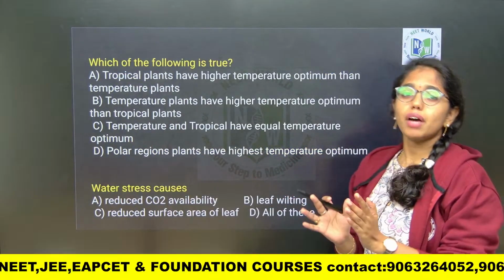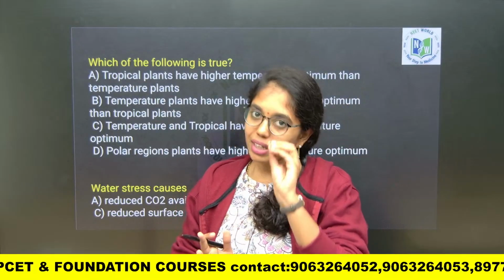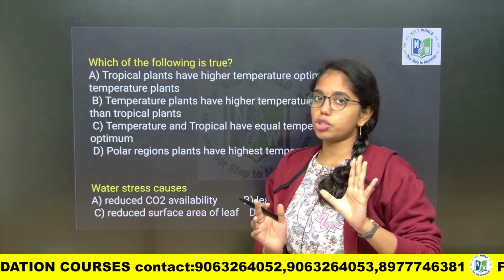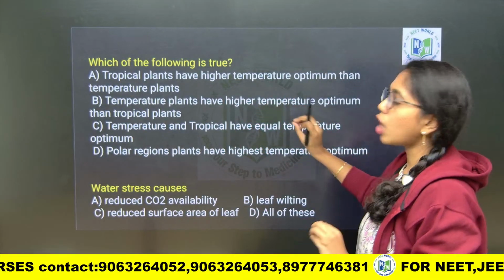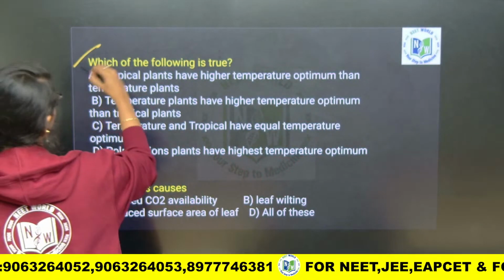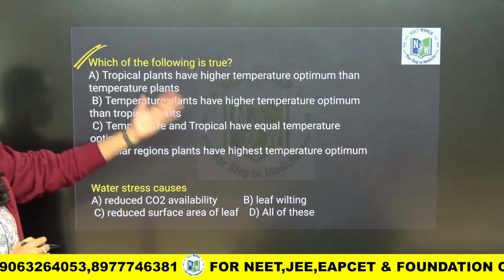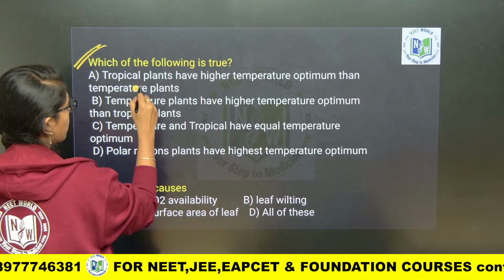See, for most of the students, factors affecting photosynthesis will be a little confusing, but this is actually a very easy concept, the simplest and easiest concept. You exercise the questions along with me and get the concepts solved beta. So look here. Which of the following is true? Tropical plants have high temperature optimum than temperate plants.